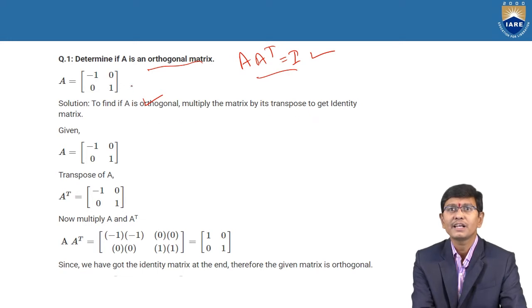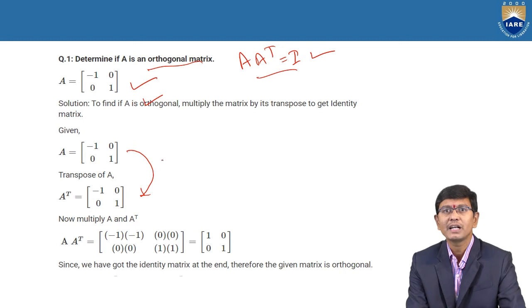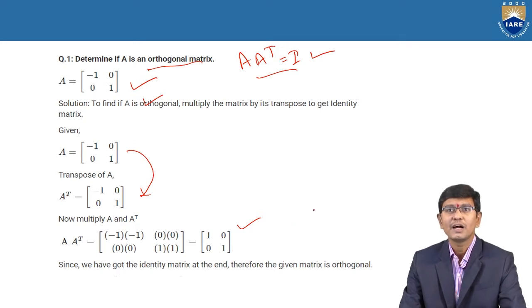For example, the given problem is A is equal to [-1, 0; 0, 1]. Therefore, by using this condition, we need to find the transpose of the matrix. The transpose of the matrix is nothing but interchanging the rows and columns. Therefore, it is [-1, 0; 0, 1]. In this example, there is no change; it is automatically the same values. According to the definition, when we apply A into A transpose, that is the multiplication of the two matrices, you clearly get [1, 0; 0, 1]. Therefore, this matrix satisfies the orthogonal condition.